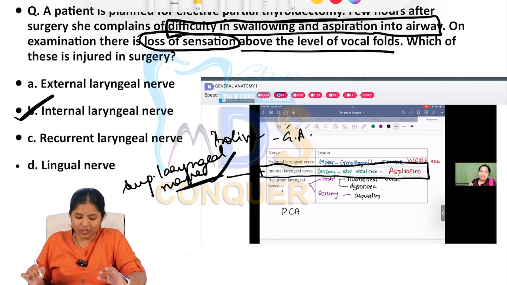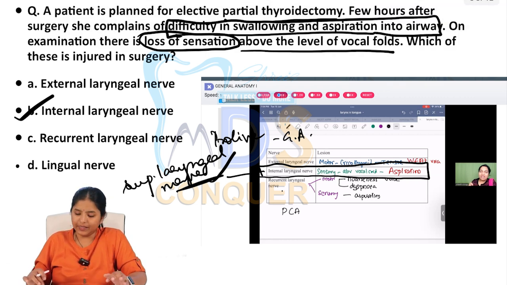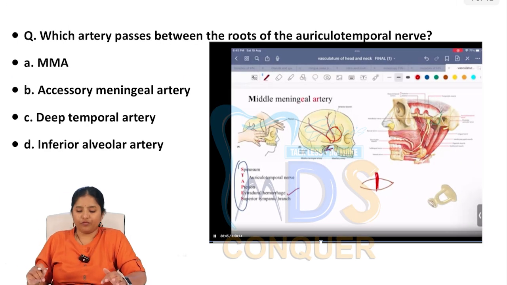No going wrong in this question as well. Very simple question, but an applied aspect was asked. So definitely the answer is the internal laryngeal nerve. So far so clear. Let's go to the next question.